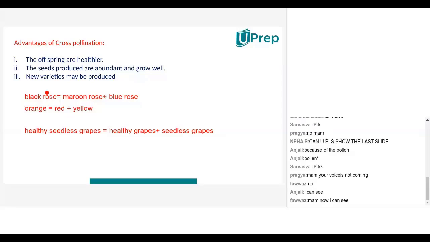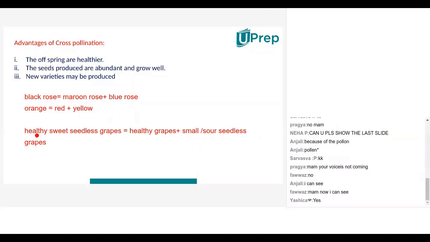So what had happened is that these seedless grapes were unhealthy. They were very small in size. They were most of the time rotten. They were not good to eat. They were very sour. They were not sweet. Now they have got healthy, sweet seedless grapes. This is what they mean when they say these are new varieties. New varieties are also called hybrid.